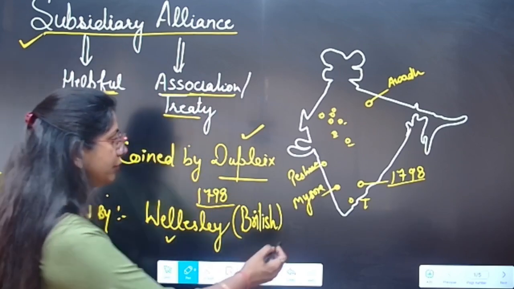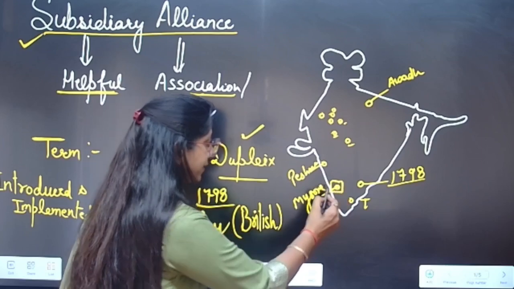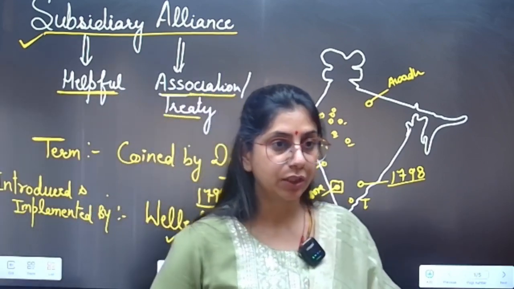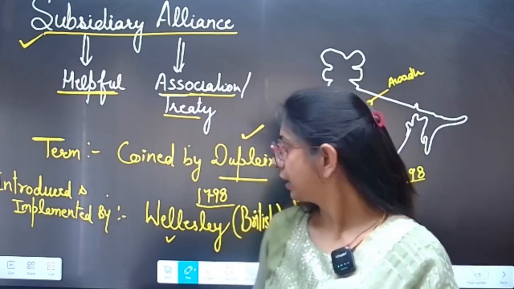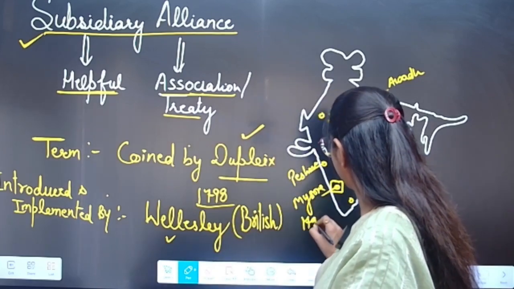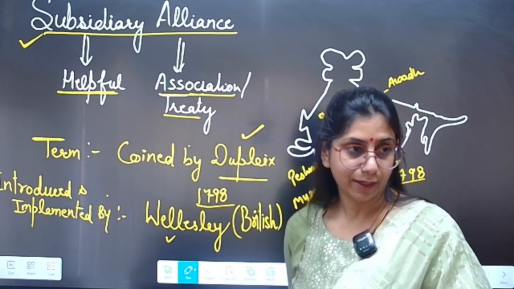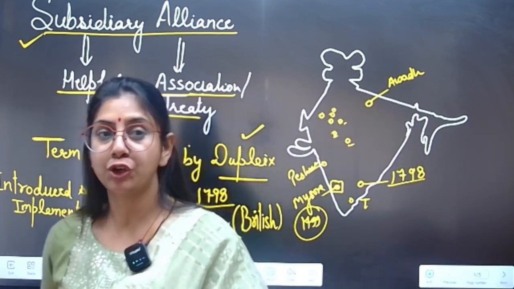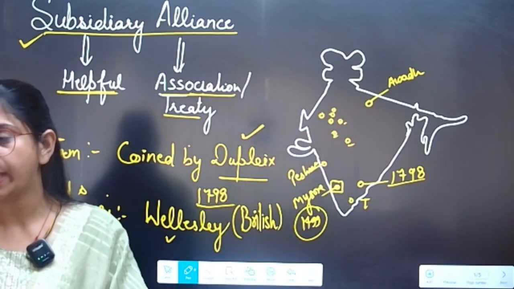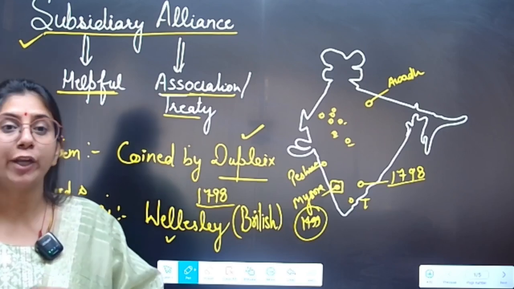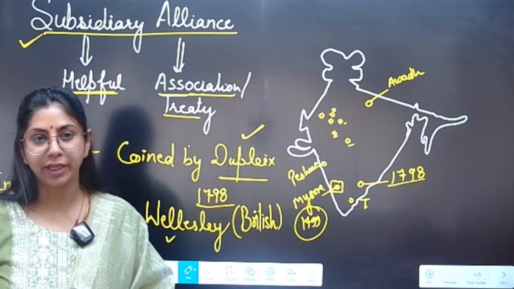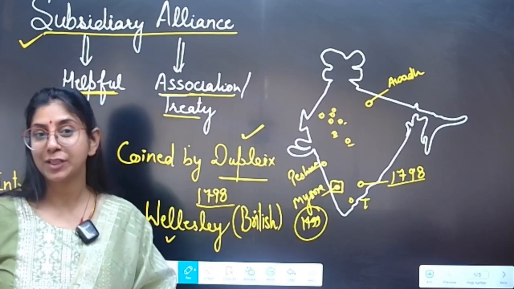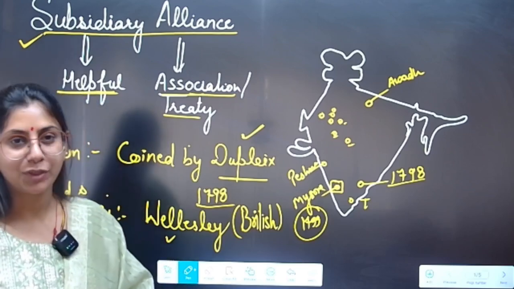I remember the words of Tipu Sultan. Historians mention that Tipu Sultan did not accept the subsidiary alliance, right? He did not agree. He denied accepting the terms and conditions. He was not ready to lose his sovereignty. So he had to fight with the British East India Company, right? But in the end, Tipu Sultan died and Mysore signed the subsidiary alliance.